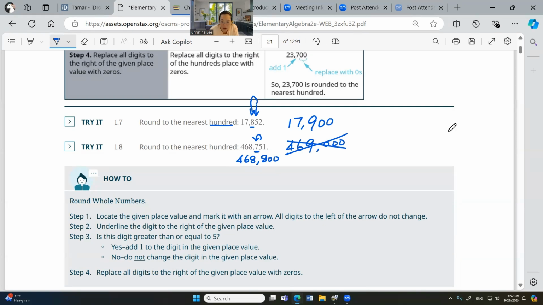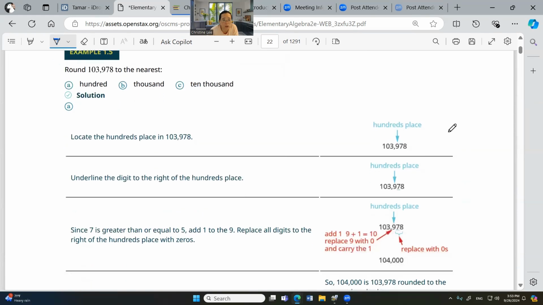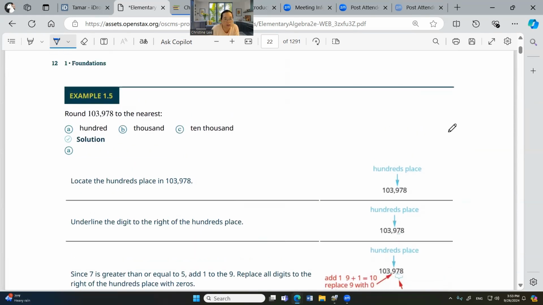So we need to be careful. Don't make careless mistakes. To the nearest, okay? To the nearest 100. Okay, 100 is this one. So do you add or not add? Add, right? 7 is more than 5. So yes. So 9 becomes 10. And 10 you need to carry one more. So it becomes 104.